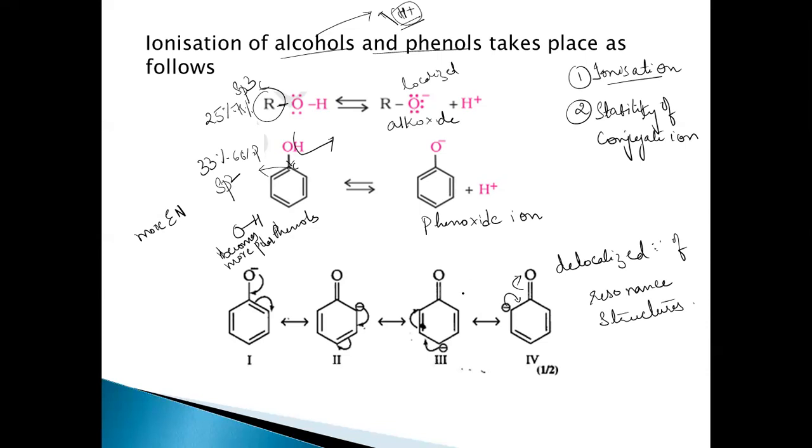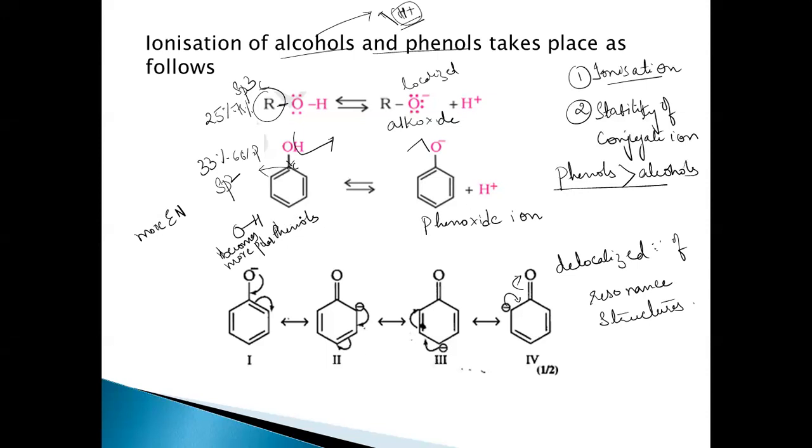So because of the resonance structures, phenoxide ion is more stable than alkoxide ion. That is why phenoxide ion is more stable than alkoxide ion. Phenol can give away H plus easily because the resultant conjugate base which is formed is more stable. So based on the ionization and based on the stability of the conjugate ion, we can say that phenols are more acidic than alcohols.